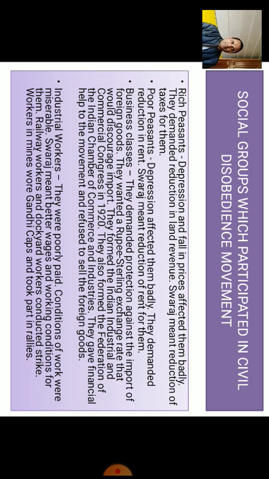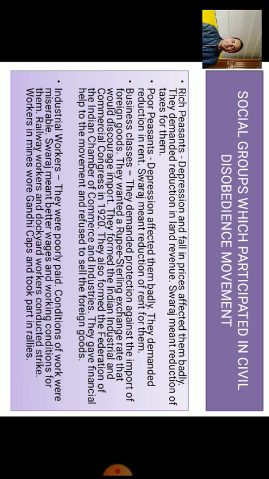Now let us see the social groups which participated in the civil disobedience movement, and what their reactions were. Rich peasants: depression and the fall in prices affected them badly. They demanded reduction in land revenue. Swaraj meant reduction of taxes for them.